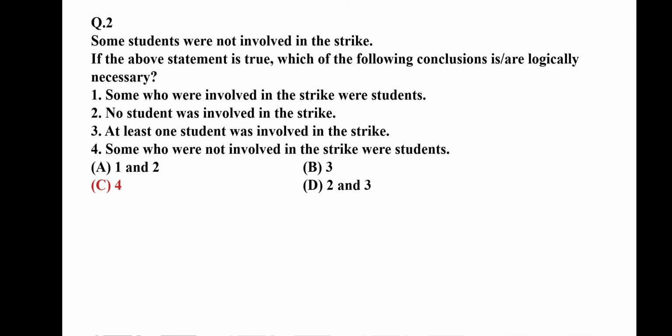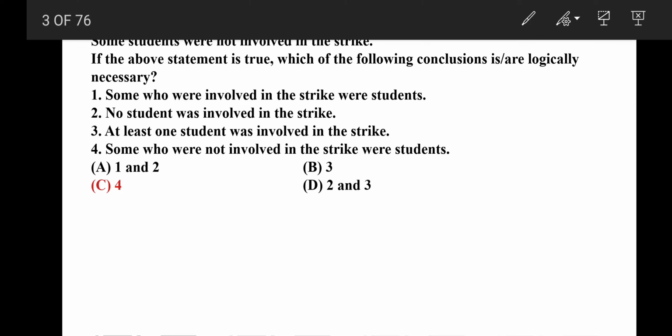Now the second question. The statement is: some students were not involved in the strike. If the above statement is true, which of the following conclusions are logically necessary? So, necessarily true. The first conclusion is: some who were involved in the strike were students.